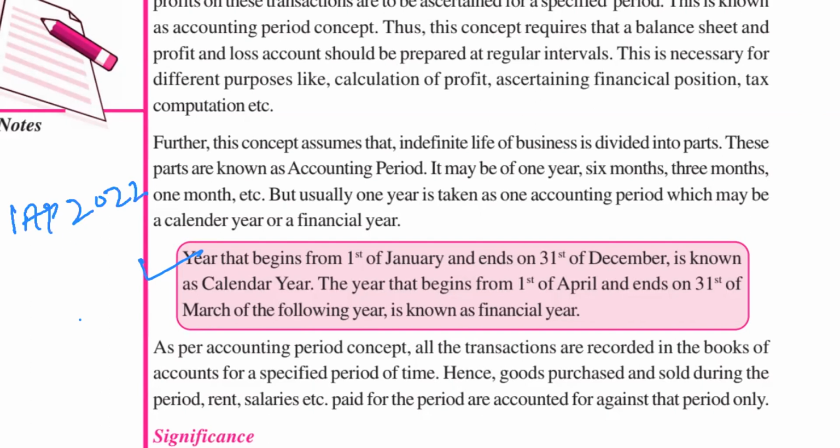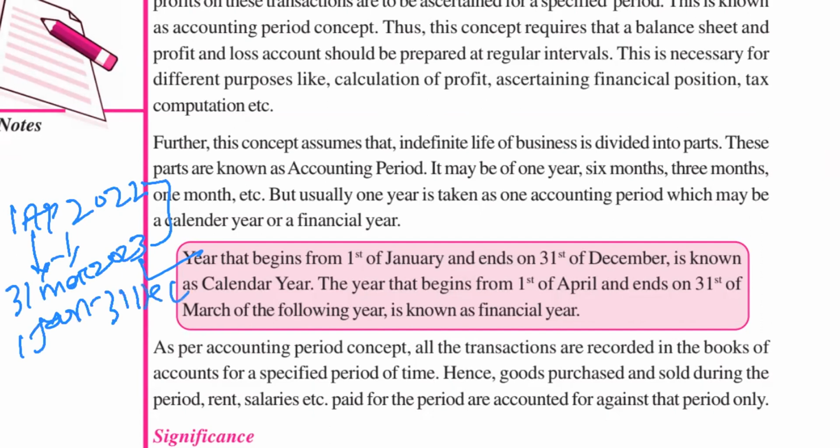And this year will end on 31st March 2023. So now the current financial year is 22 and 23. This is the financial year that starts from 1st of April and ends on 31st March. Calendar year is 1st January to 31st December.